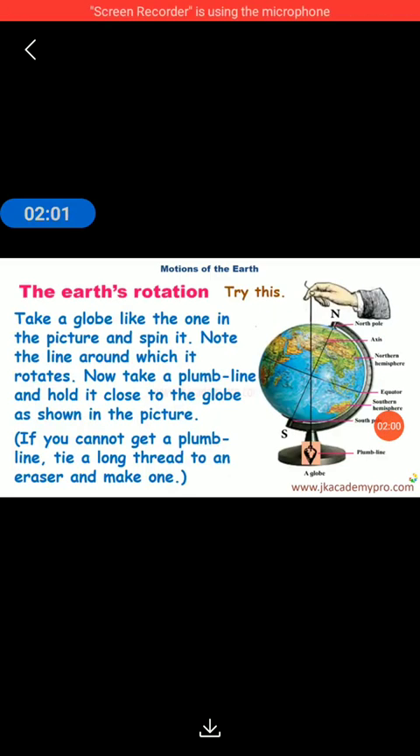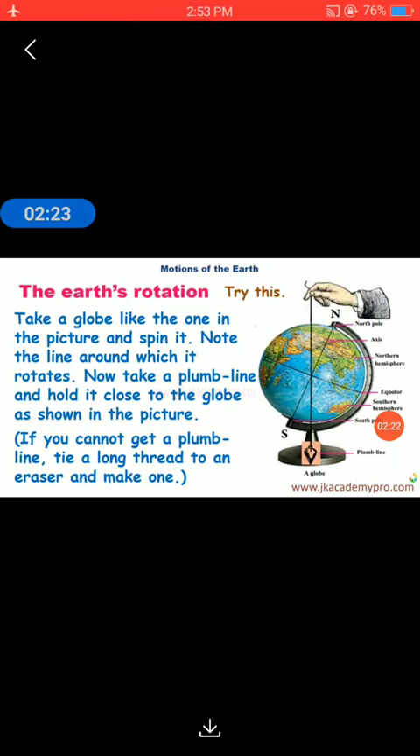Now let's understand the term earth rotation. Try this activity. Take a globe like the one shown in the picture and spin it. Note the line around which it rotates. Now take a plumb line and hold it close to the globe as shown in the picture.